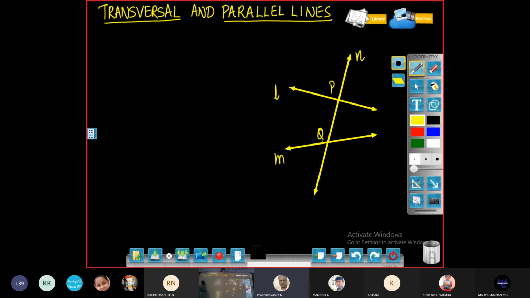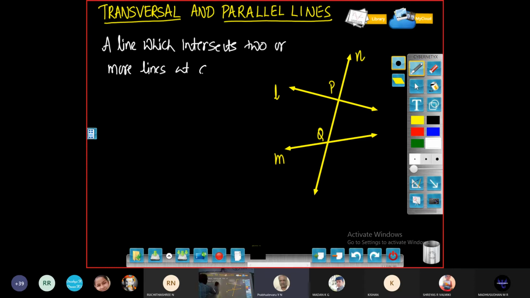Transversal is a line. We can write the definition like this: a line which intersects two or more lines at distinct points is called a transversal.